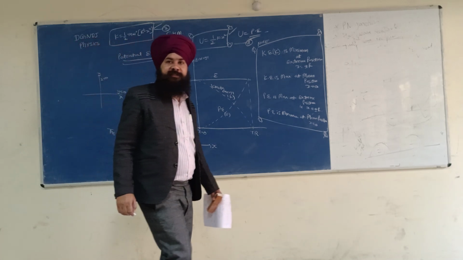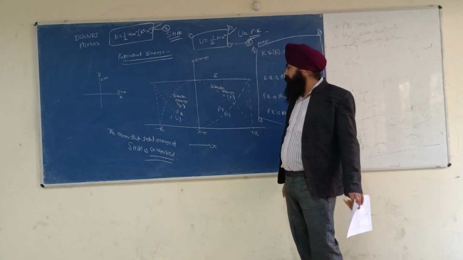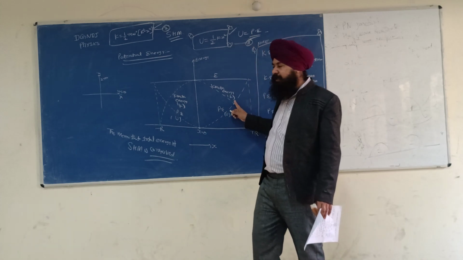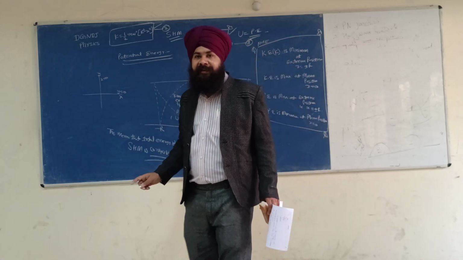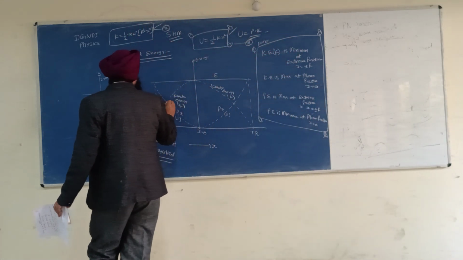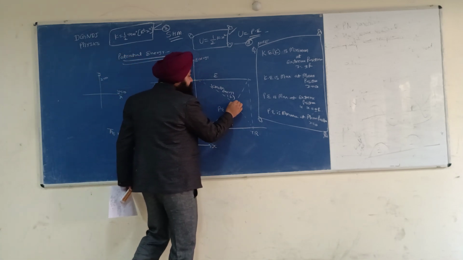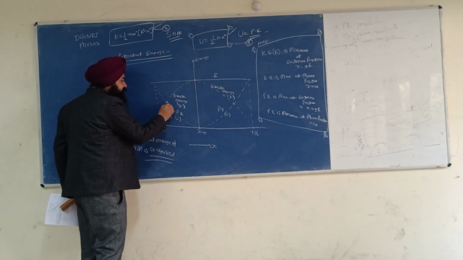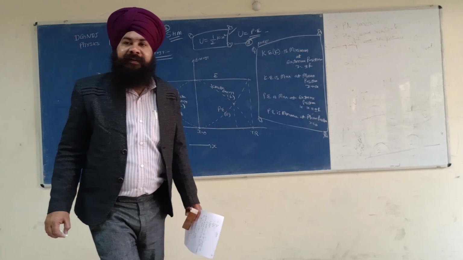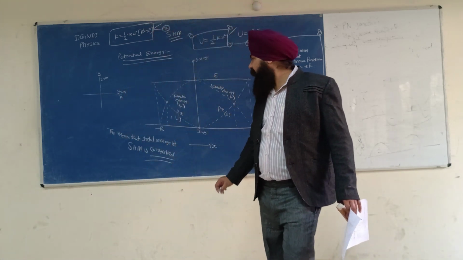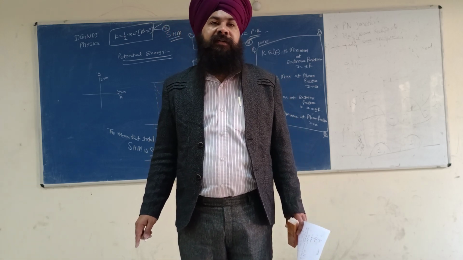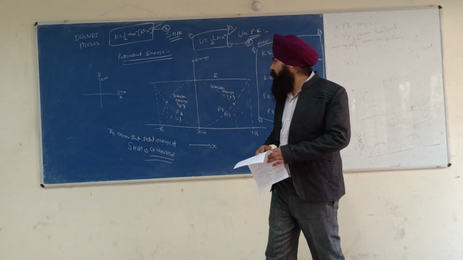And see, if we look at the graph very carefully, these are the 2 points which are intersecting. One point is this one, another point is this one. So I have to find out at what value of displacement these are intersecting. This can only be found by the method when we put K is equal to U. So let us calculate.